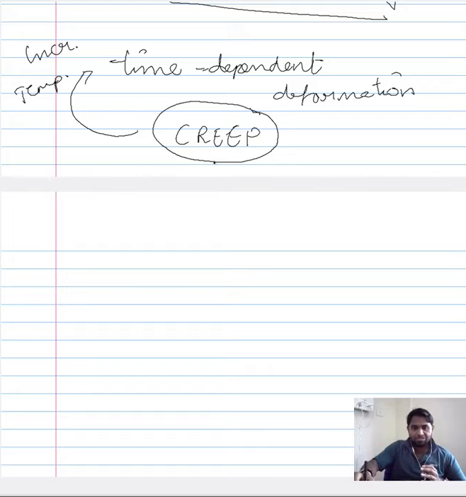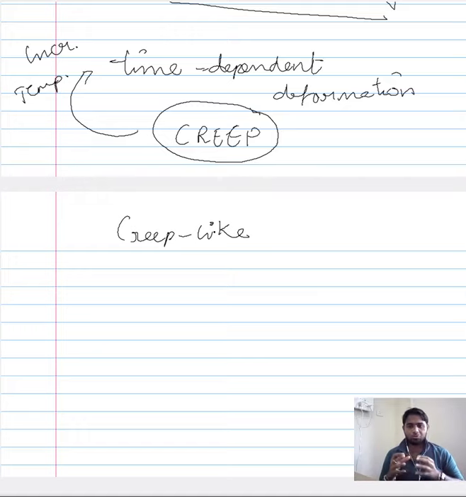When you monitor the change in the stress and strains, and you see that the strain is dependent on time within the elastic region, that means it is a creep-like behavior, and this is referred to as the anelastic behavior.